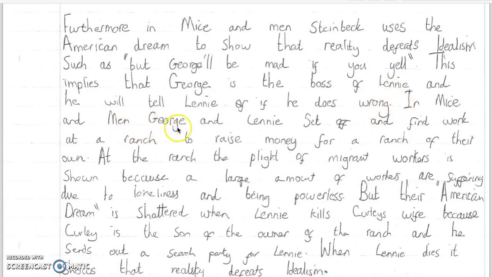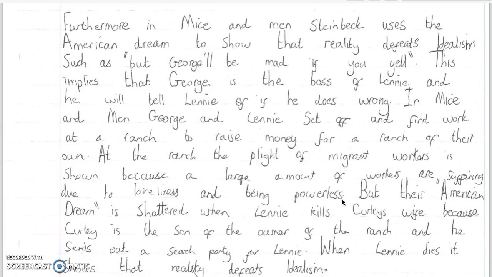"In Of Mice and Men, George and Lenny set off and find work at a ranch to raise money for a ranch of their own. At the ranch, the plight of migrant workers is shown because a large amount of workers are suffering due to loneliness and being powerless." So again, he's showing off all his excellent knowledge of the novel, but he's not scoring any marks for this because he's not found anything in the passage to talk about in relation to these ideas.